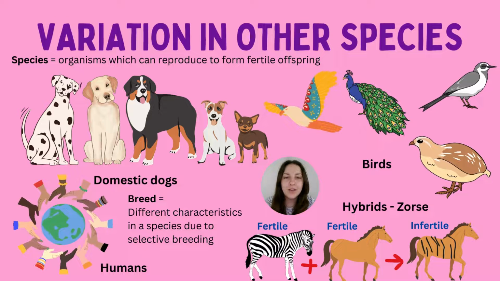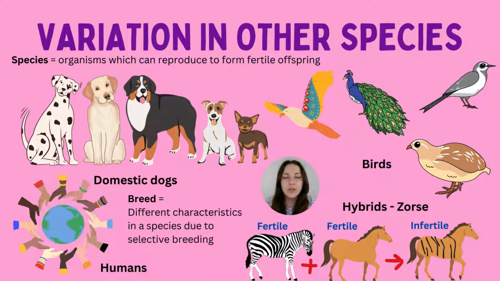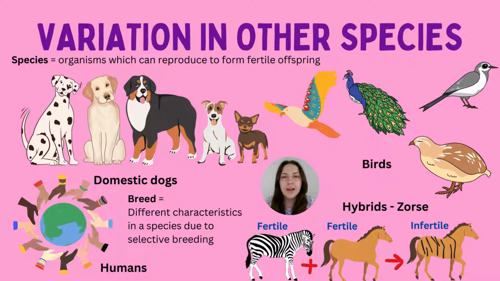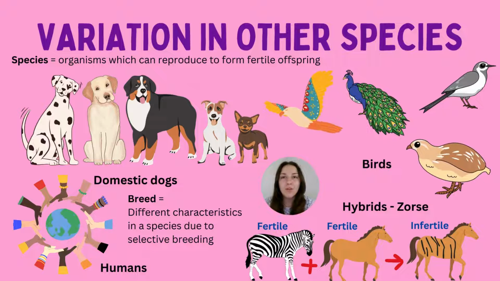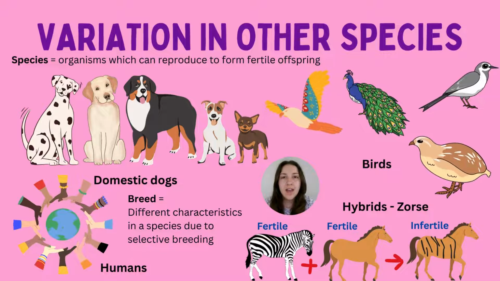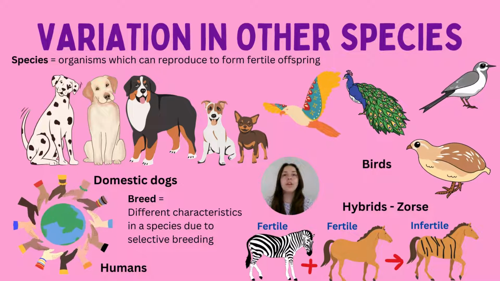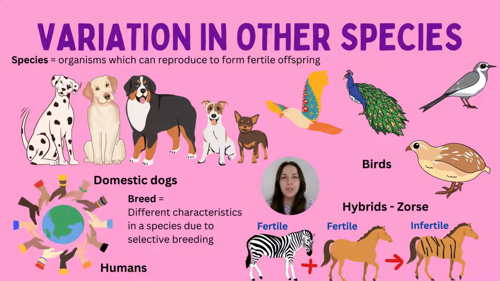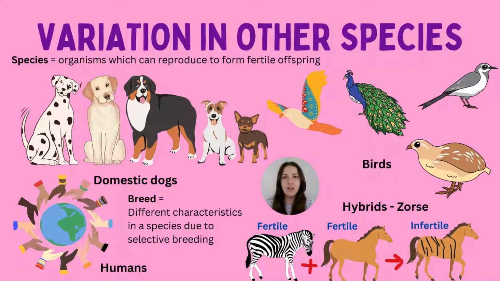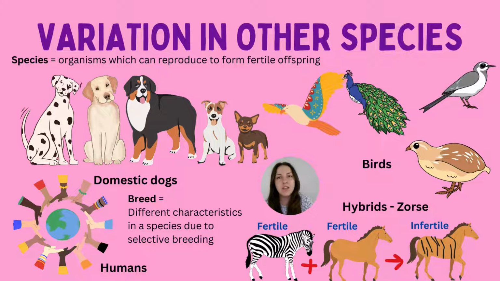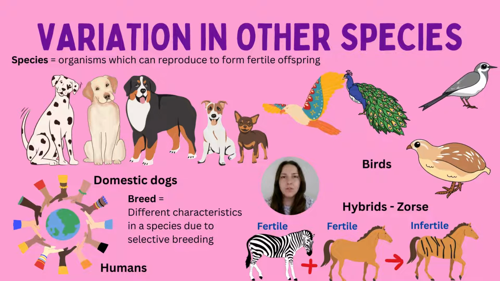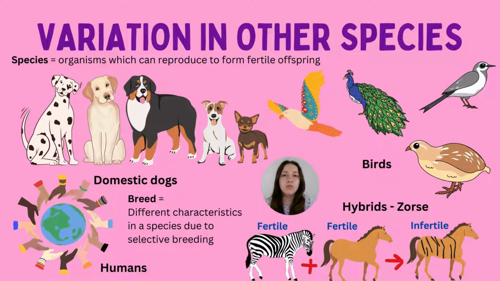So I know I've specifically spoken about humans, but of course we know there are other species, not just humans. There are loads of animals, plants, bacteria, prokaryotic cells, loads of organisms that have variation amongst them. And because of that variation, those organisms are able to pass on their genes and thrive in different environments. Remember, variation is the differences within our genes, but the reason for that difference and why it's such a beneficial thing is because those different genes can actually be beneficial to different environments.